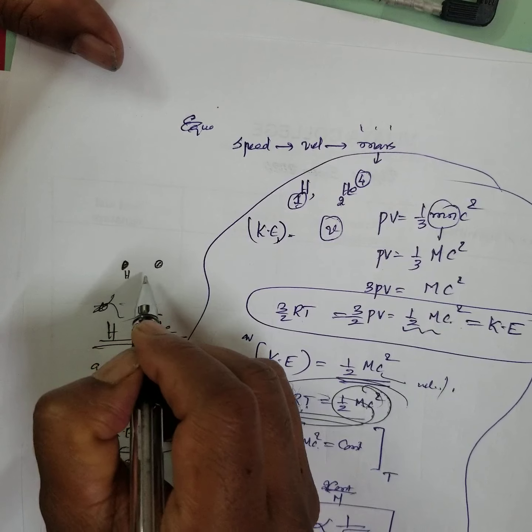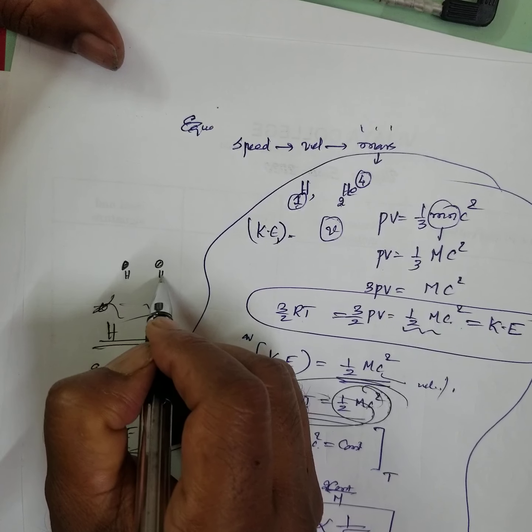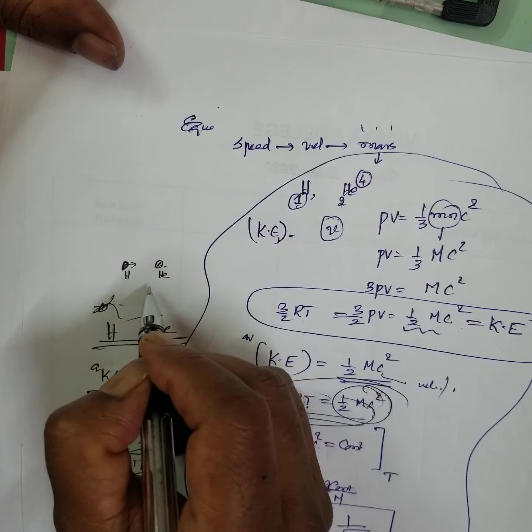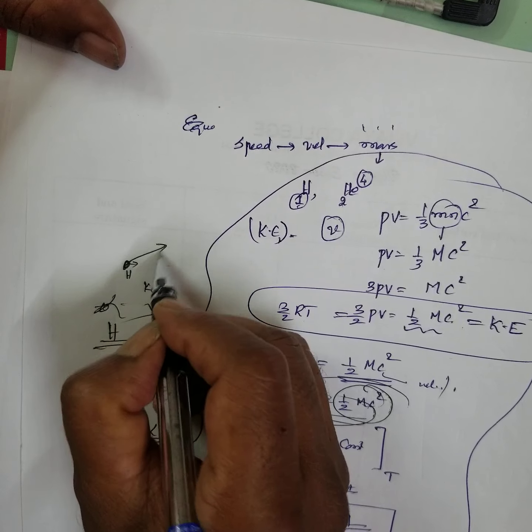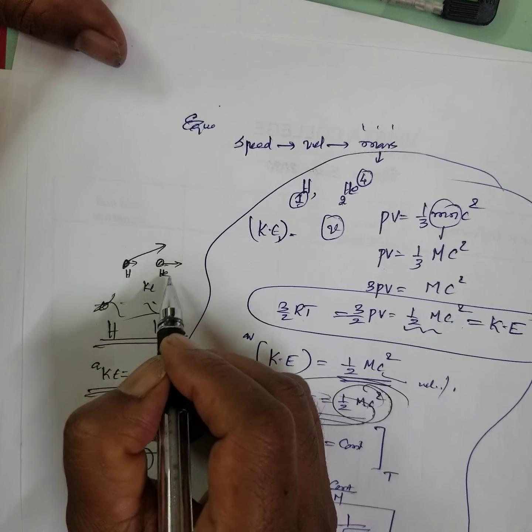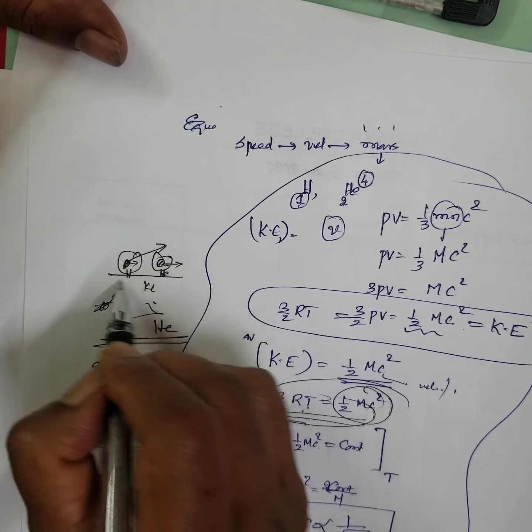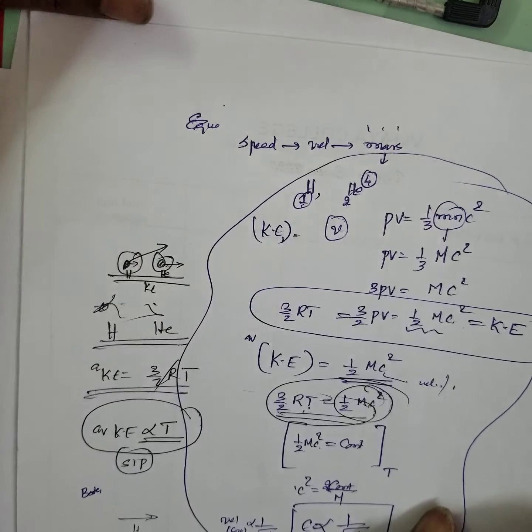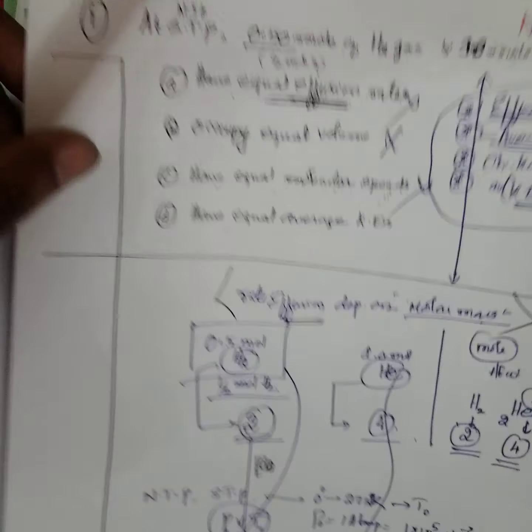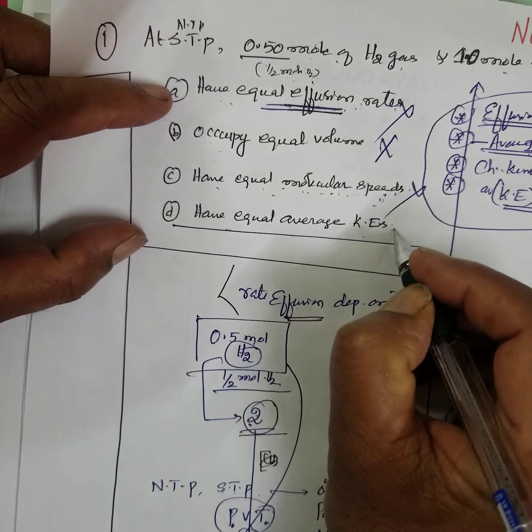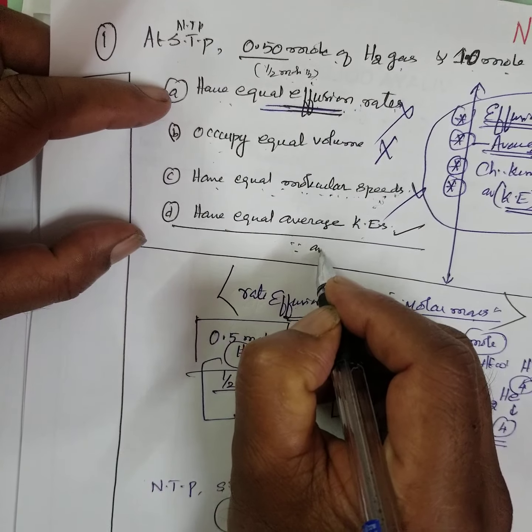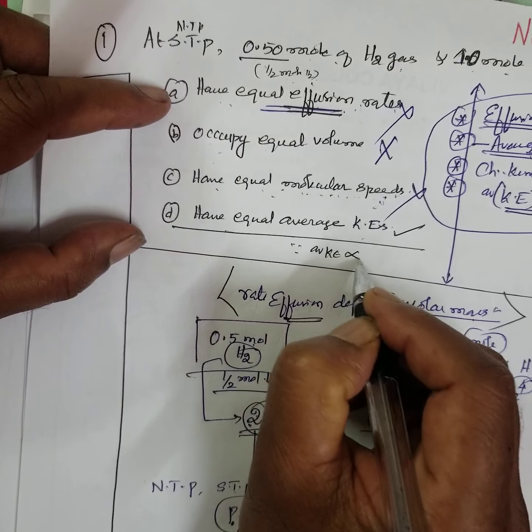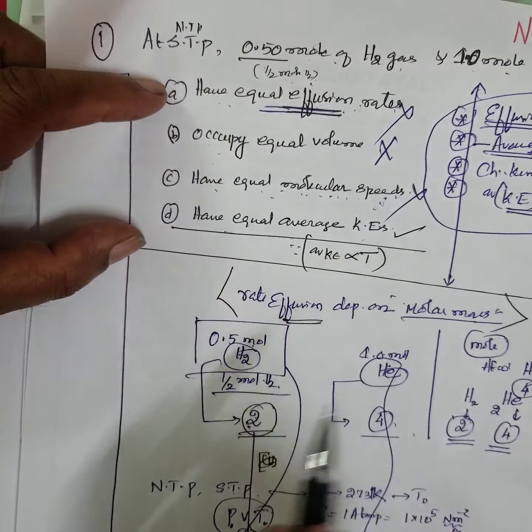A single atom of hydrogen and helium will have the same kinetic energy, but this moves faster, this moves slower, but the energy remains the same. Both have equal kinetic energy. Therefore, which is the correct option? They have equal kinetic energy, since average kinetic energy is directly proportional to absolute temperature.